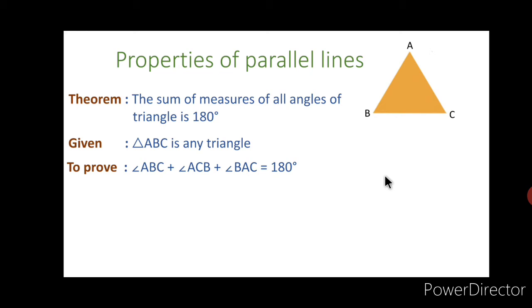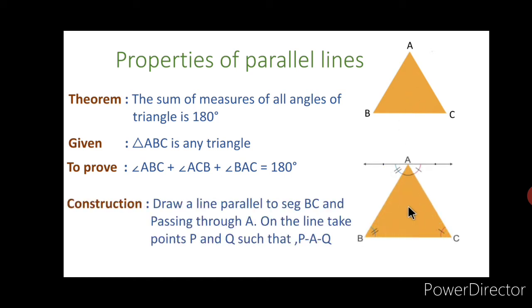To prove that theorem, we have to construct some things in that triangle, and the construction is: draw a line parallel to segment BC, passing through point A, and on that line take the points P and Q such that P-A-Q.